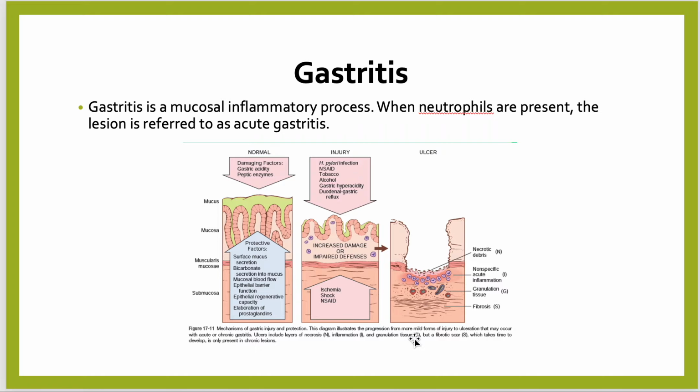In this diagram, on the left side, you see the normal damaging factors are gastric acidity and peptic enzymes. Below this, in the diagram we see the mucus layer, then the mucosa. Both are protective for the gastric mucosa.